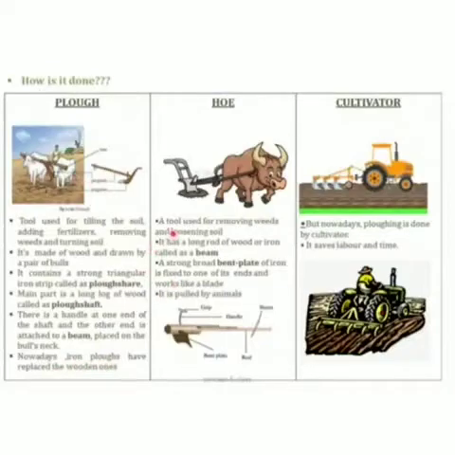The second one is the hoe. This tool is also used for removing weeds and loosening soil. It has a long rod of wood or iron called a beam. A strong, broad, bent plate of iron is fixed to one of its ends and works like a blade. It is pulled by animals. The third one is the cultivator. Nowadays, ploughing is done by the cultivator. It saves labor and time.